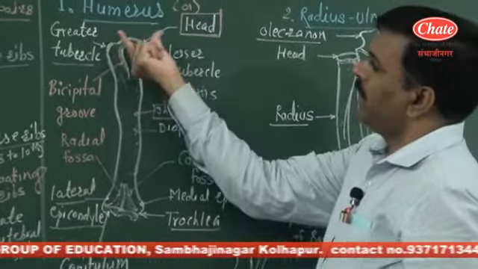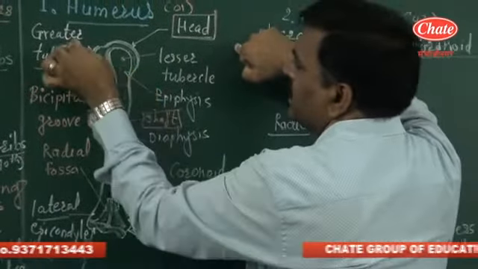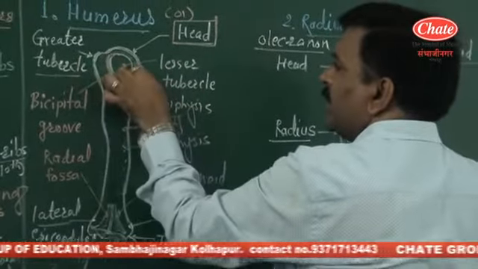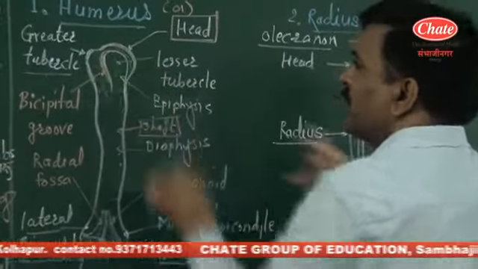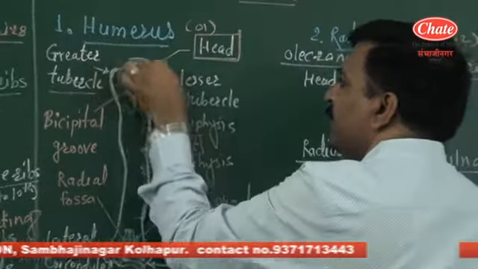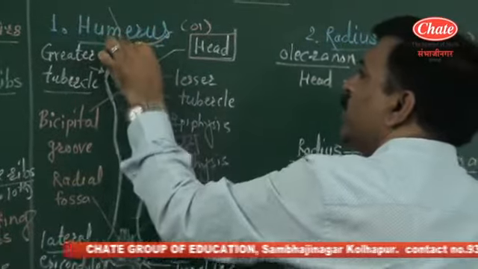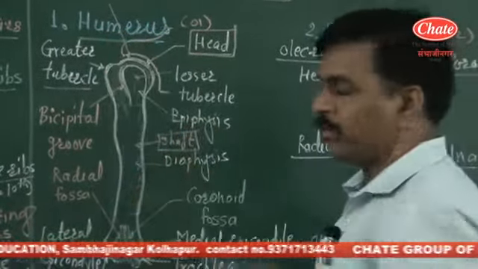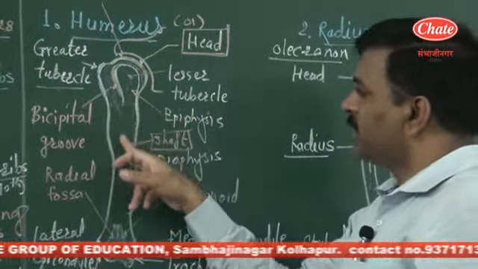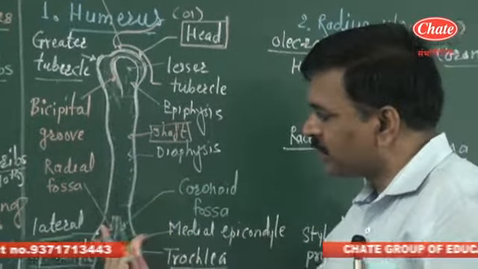When we focus on the head of the humerus, this head region consists of the greater tubercle and lesser tubercle, from which arises the head, and this head articulates with the glenoid cavity of the scapula and forms the joint. It is termed a ball and socket joint. We will discuss it later on. So this is the head. The middle region is the shaft. The shaft consists of the nutrient foramen, while the posterior region is somewhat triangular.